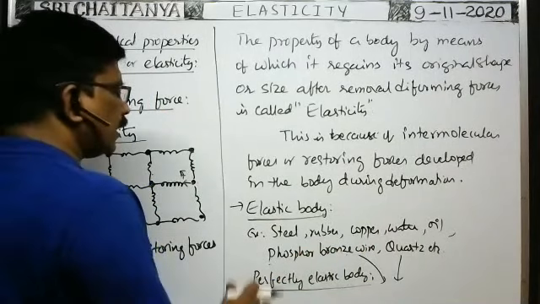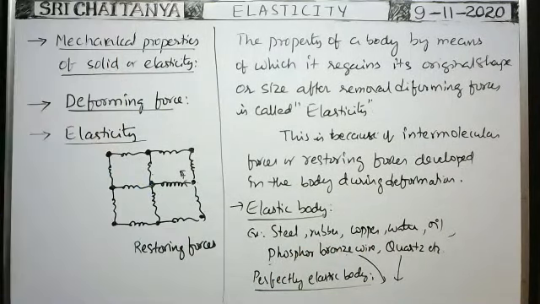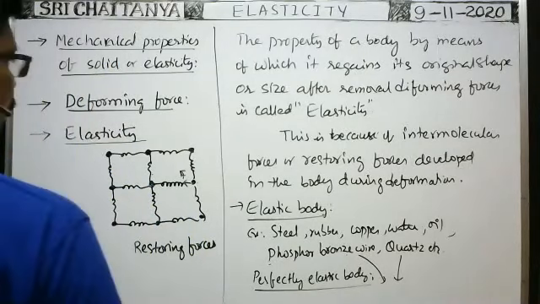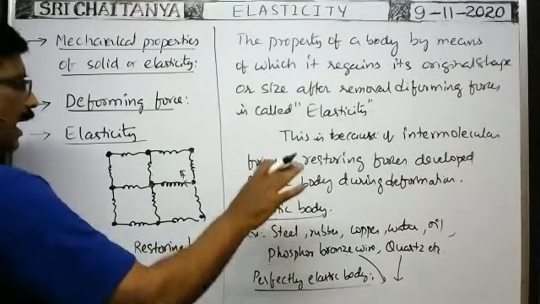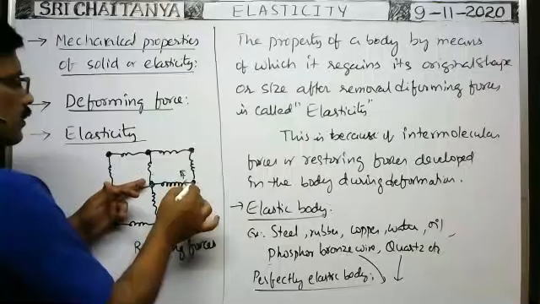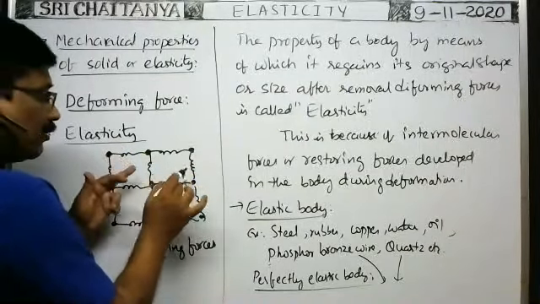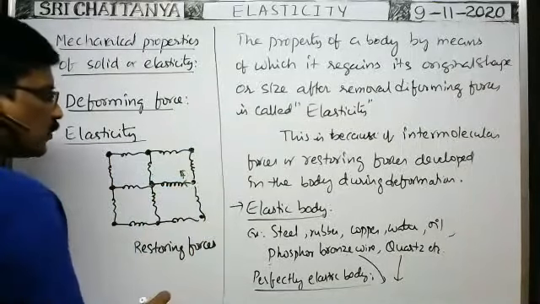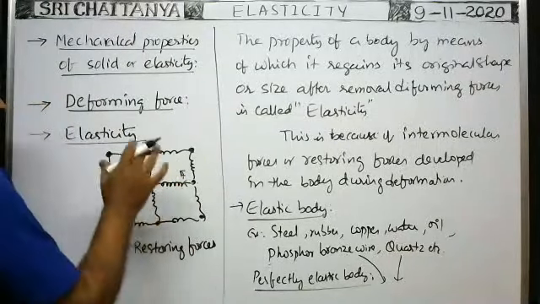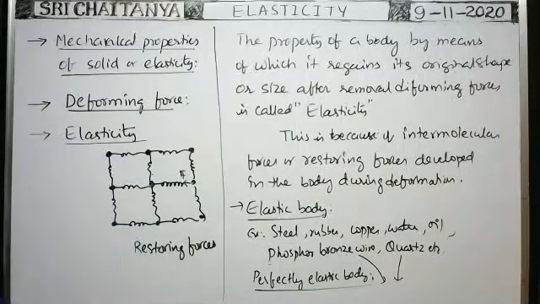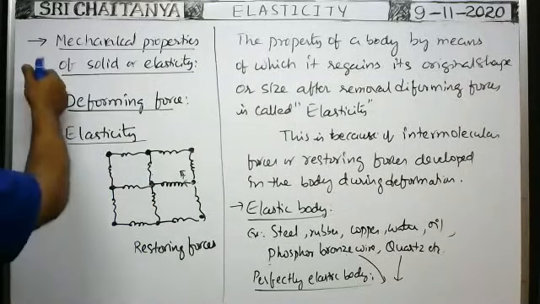So this is about the elastic body. In the case of an elastic body, when you remove the deforming forces, almost all atoms or molecules come back to their original positions, the equilibrium positions. That's why it completely regains its original shape or size after removal of the deforming forces.